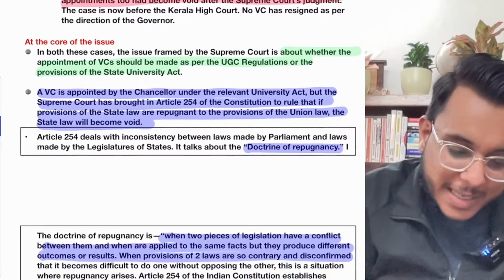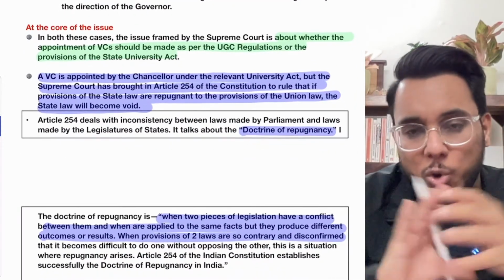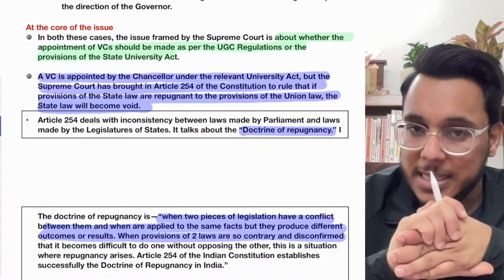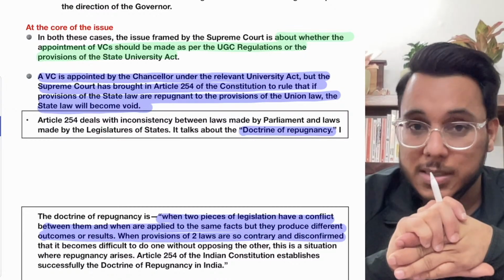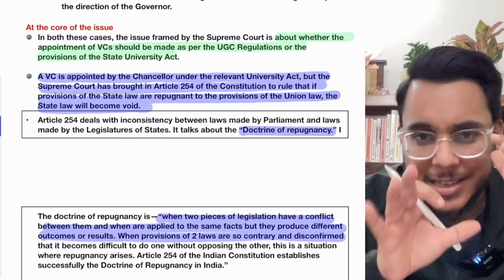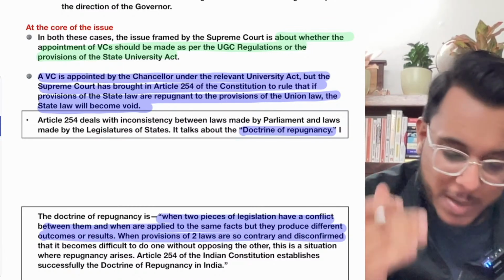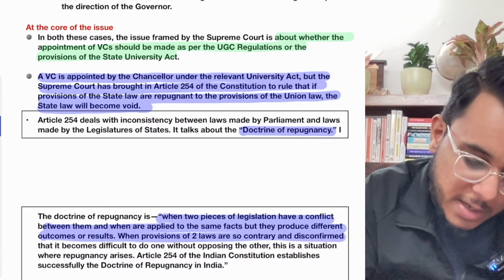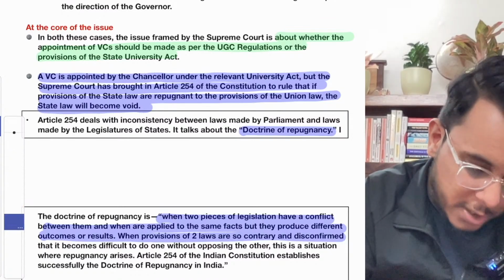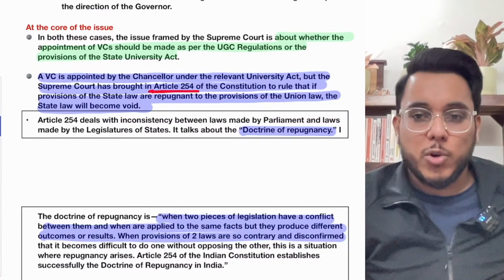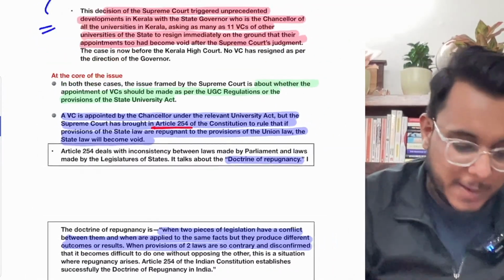Now, at the core of the issue, why are these particular VCs being asked to vacate the office? What is the controversy at the core? So guys, see, the Supreme Court has used in this particular direction Article 254 of the Indian Constitution. Now you see this particular thing.